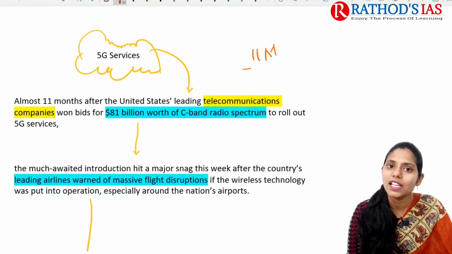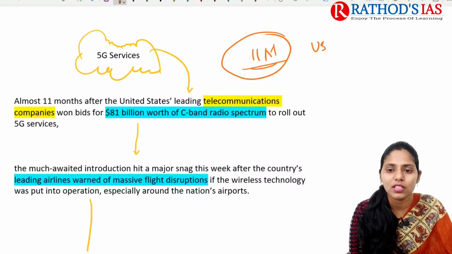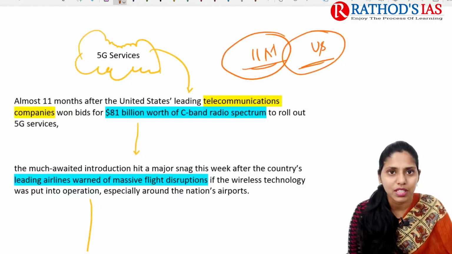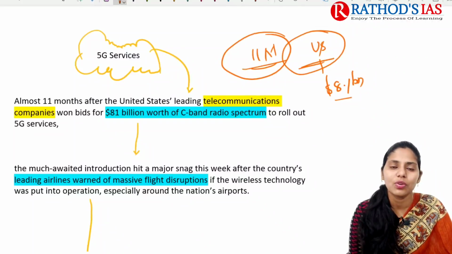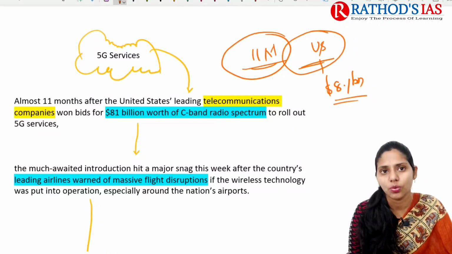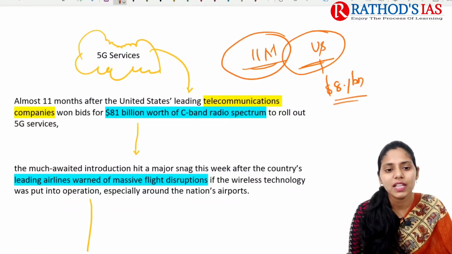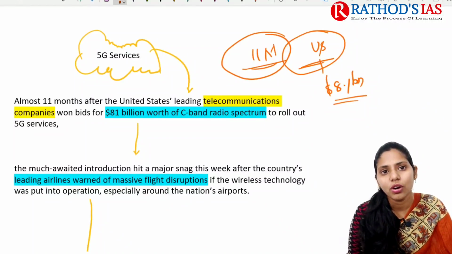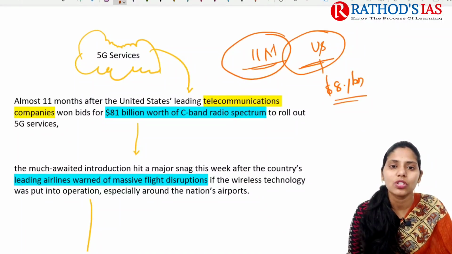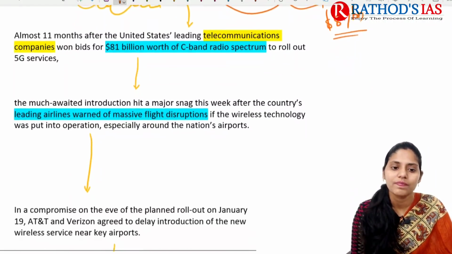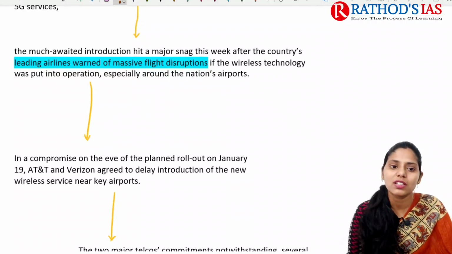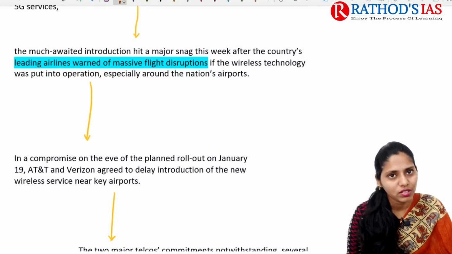It has been almost 11 months since a US leading telecommunication company won the bid of $8.1 billion worth of C-band radio spectrum to roll out 5G services. It is one of the much awaited introductions of 5G services.